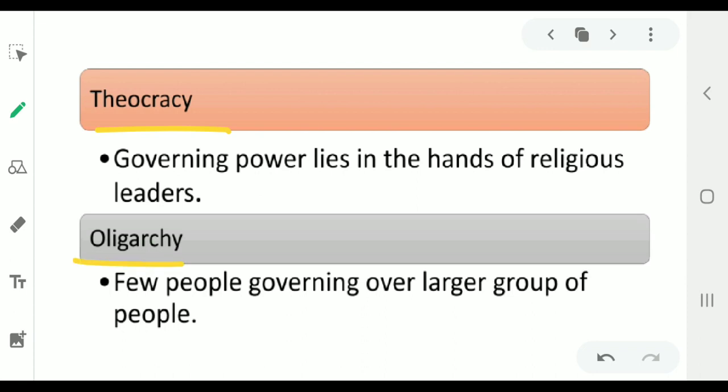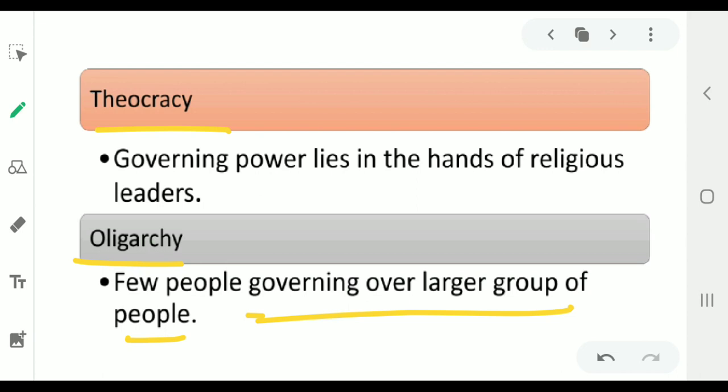Then next is your oligarchy. Few people governing over a large group of people. It means in this system, a few people govern over a very large group of people. In Greece, a council made up of aristocrats carried out the policies. They formed a government.